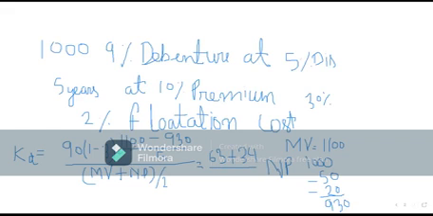Divided by average capital, 1100 plus 930, divided by 2.